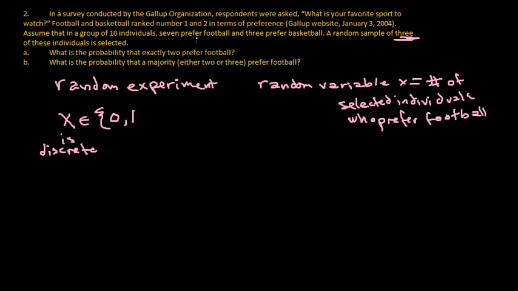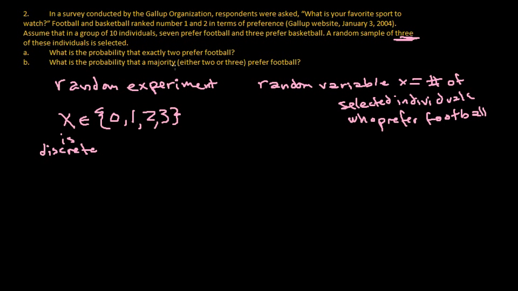Now, in the group, 7 of them prefer football. So of our 3, we know that 2 of them could prefer football, or 3 of them could prefer football. So this right here, this is the domain of x: 0, 1, 2, or 3, right? Those are the possible values it could take. If we choose other values of x, then the probability of that occurring is going to be 0. So we don't have to worry about that too much.